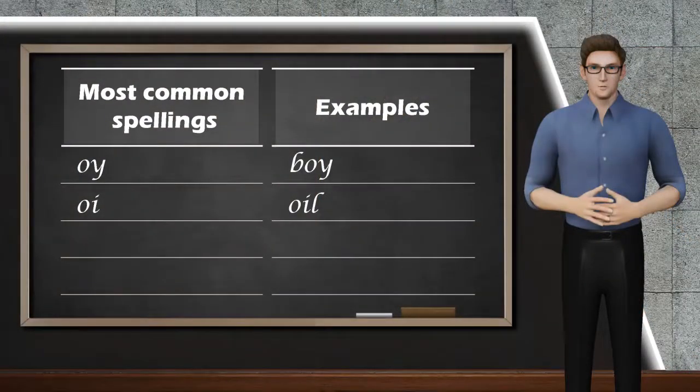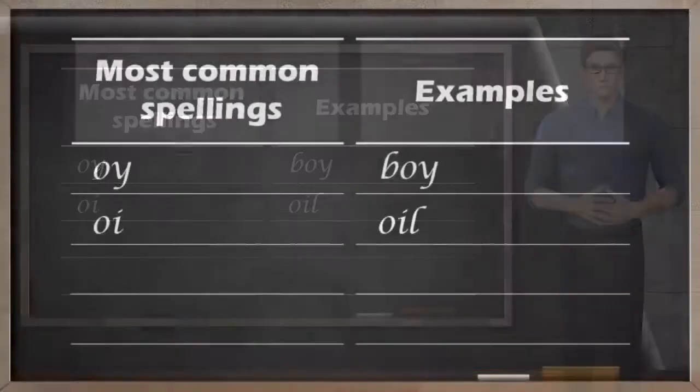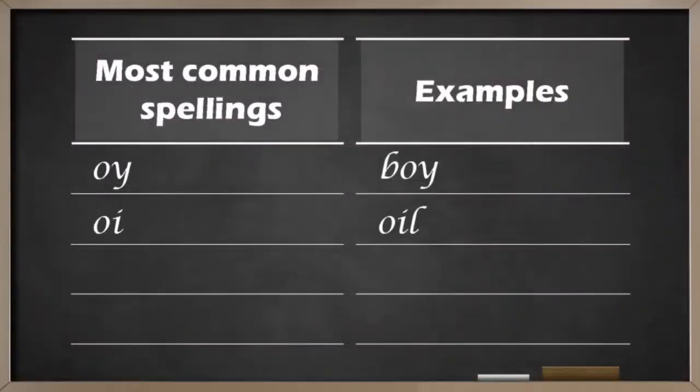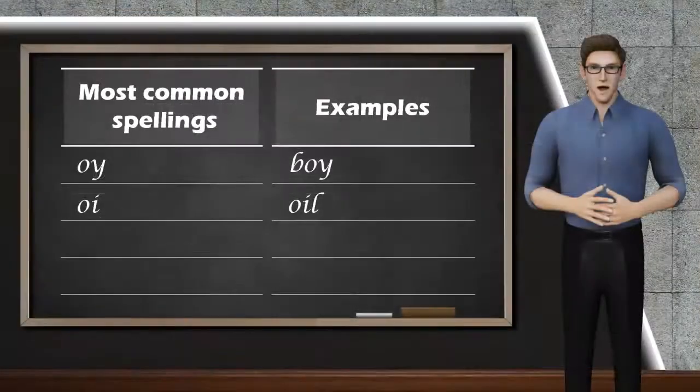Now, let's talk about how the oi sound is written in English. O-Y, boy. O-I, oil. Then, let's practice the oi sound in words.